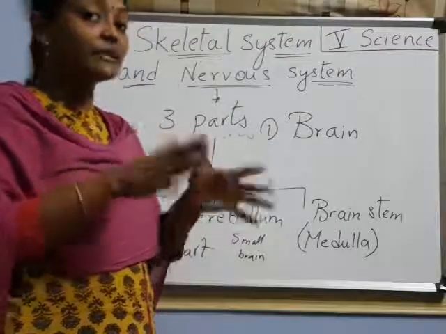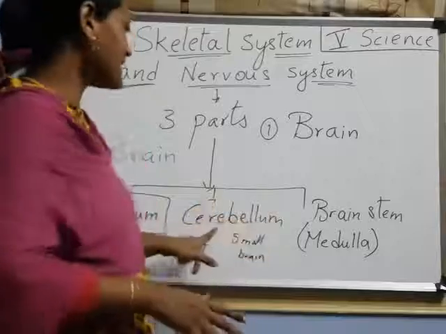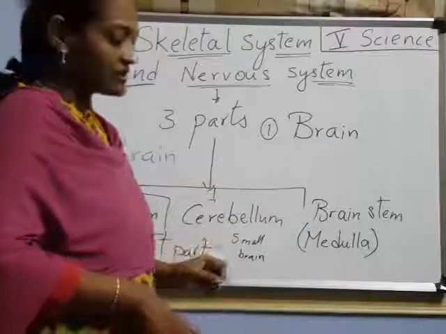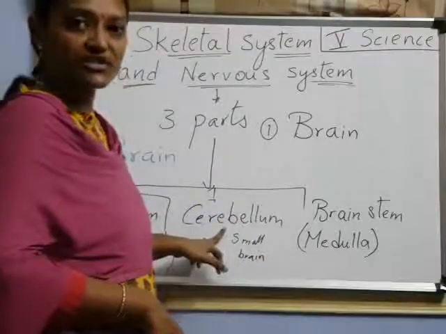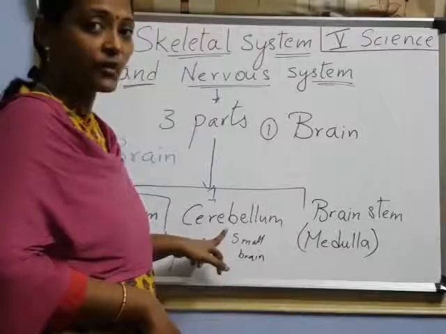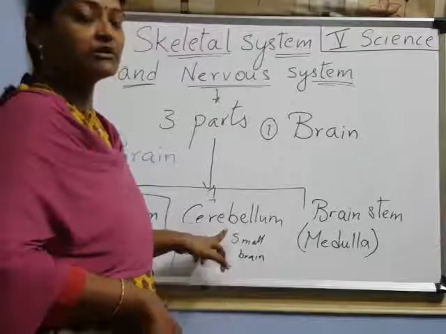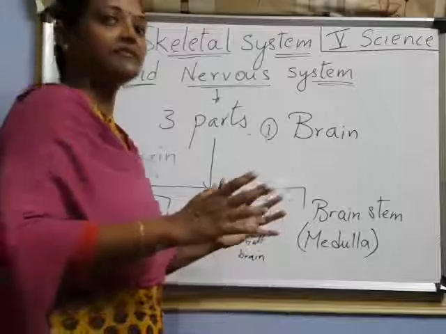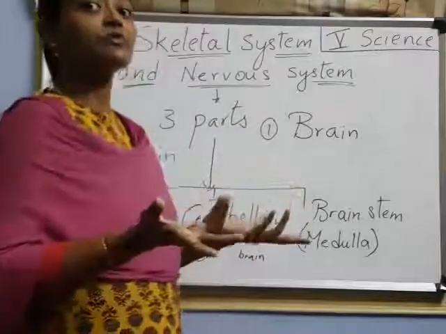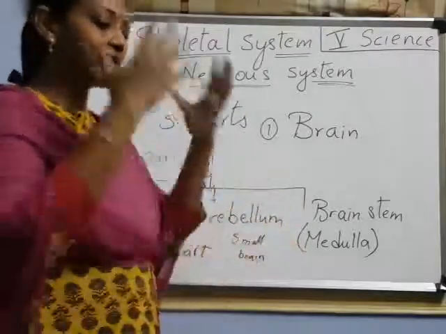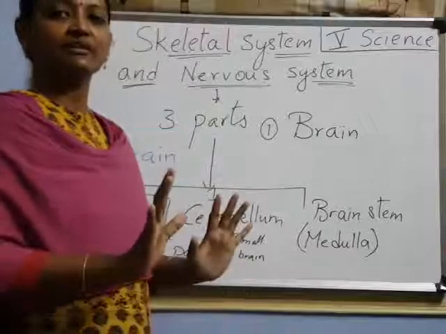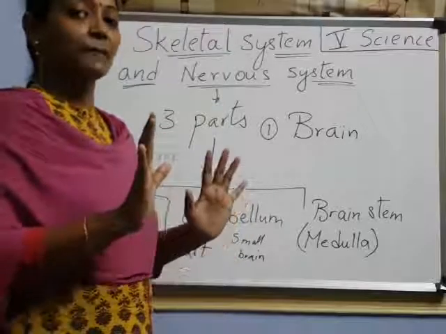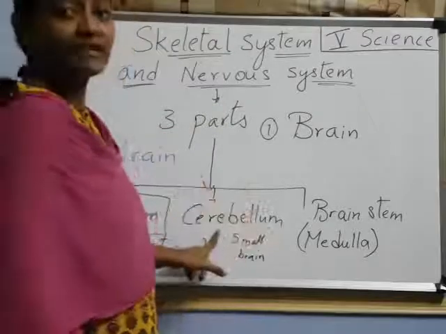That balance is controlled by the cerebellum. Suppose this cerebellum is not functioning properly, then the body is unable to control, swinging like this. Balance means we are standing straight. All that balance is controlled by the cerebellum.